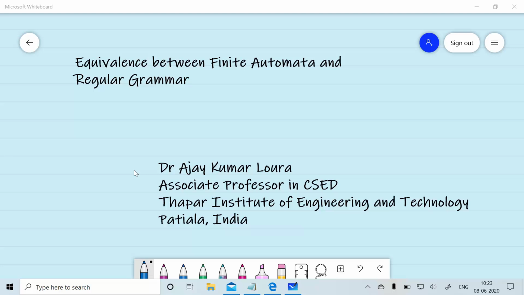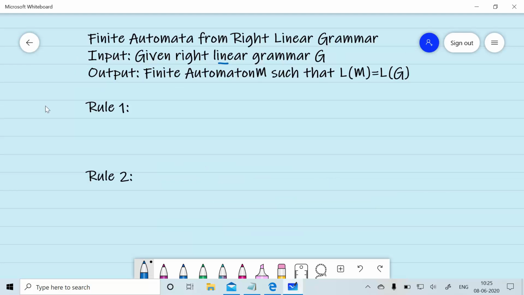Welcome to this session, Equivalence of Finite Automata and Regular Grammar. In this session, we will discuss the equivalence between right linear grammar and finite automata. Given a right linear grammar G, we can convert the grammar G into an equivalent finite automaton M such that the language generated by the finite automaton is equivalent to the language generated by the grammar.